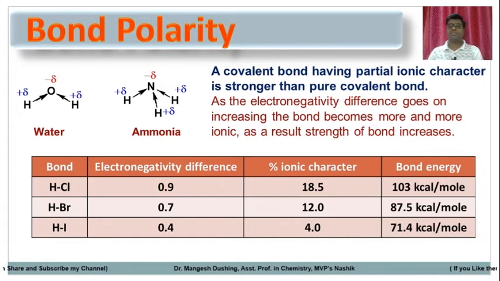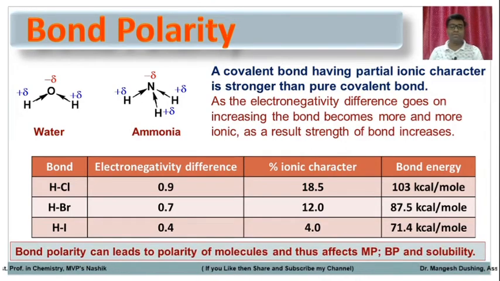Ionic compounds are more stable than covalent compounds. Their physical properties, like boiling points and melting points, are also higher than those of covalent compounds. So bond polarity can lead to polarity in the molecule, and that affects the melting point, boiling point, as well as solubility, these physical properties. Whatever bond is present in the molecule, if it is polar, that leads to polarity in the molecule also, so the molecule becomes polar. So we'll see the bond polarity and molecule polarity now.